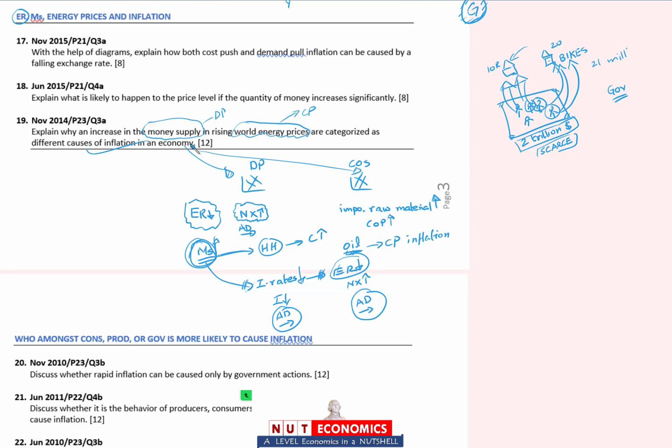Now again, as I have been telling you, don't memorize these questions. It was my responsibility to highlight for you कि aggregate demand के shifts में money supply, interest rate, exchange rate, income tax और government spending को याद रखो, और aggregate supply की side पे cost of production and changes in the quantity and quality of resources को याद रखो, and then just use your common sense.